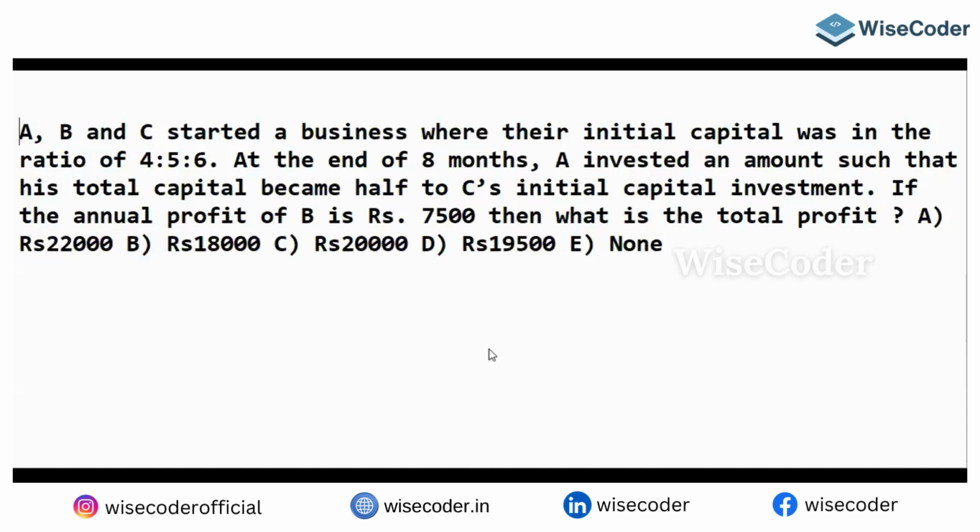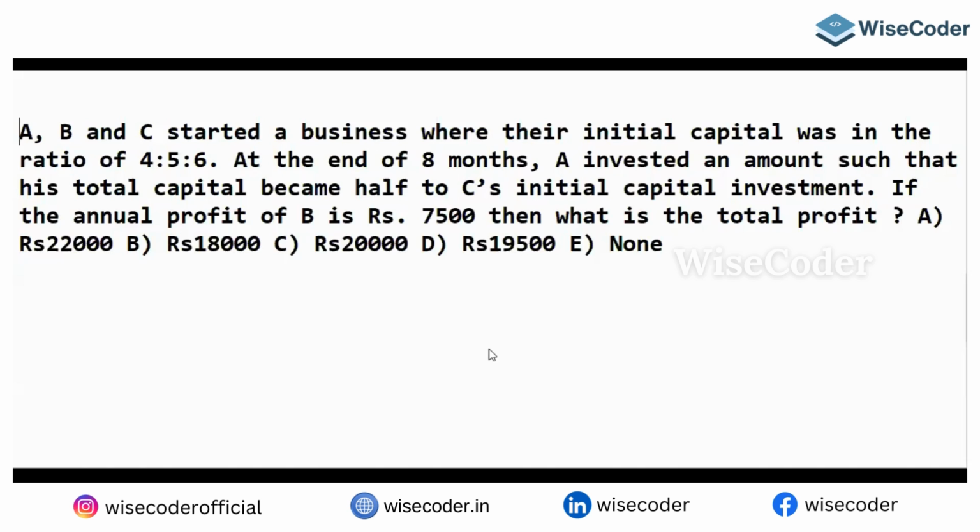At the end of 8 months, A invested an amount such that his total capital became half of C's initial capital of investment. If the annual profit of B is 7,500, what is the total profit?